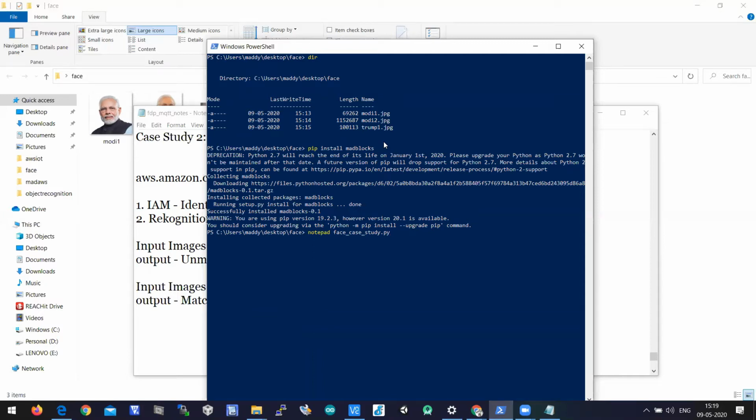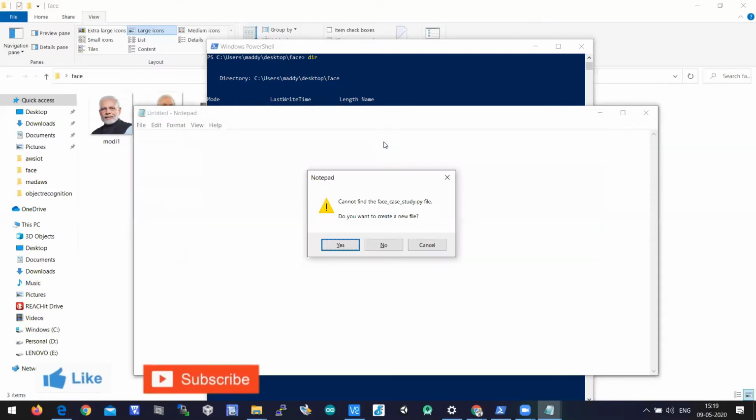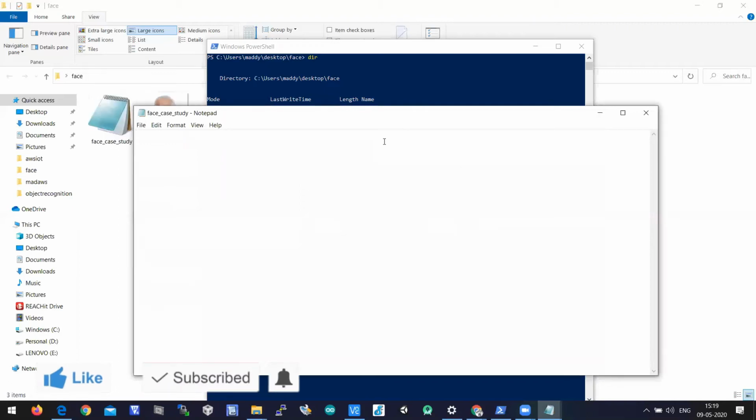You can put any name, right? You can put simply modi.py. I'm just putting the name of the file as face_case_study. So here let us import the library: from boto3 import star.